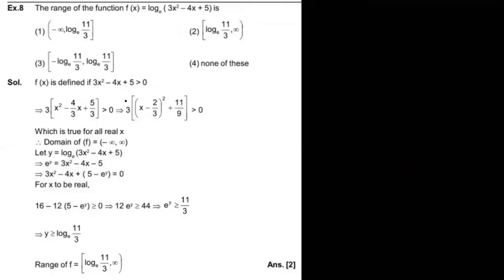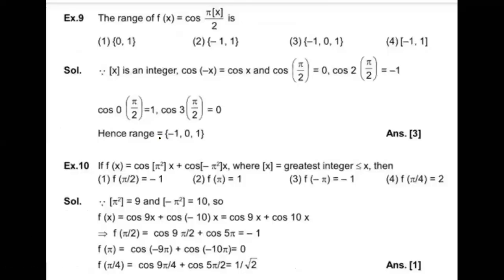So these are the cases. Range, find the range. You can verify. Here I am giving some solutions also. Okay, now these are the problems. Hands down, please. Now see what is the question. What is the range of cos of pi into integral part of x by 2? The integral part of x, I told you, is an integer. Output is always an integer.